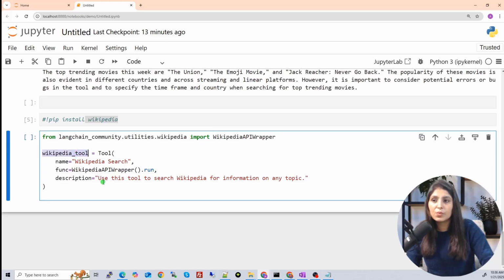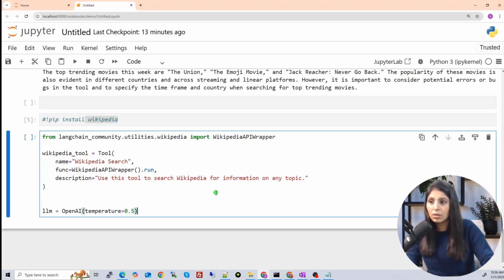So this is how you create a tool, the Wikipedia tool. This is a variable in which we have this tool. We are calling the Tool class, and again name, function, and description. Whenever you write a tool, you will write it like this. This is the name of the tool, this is the function which will run that tool, and this is the description of the tool. We have the tool. Now this is the LLM we want to use, the OpenAI LLM.